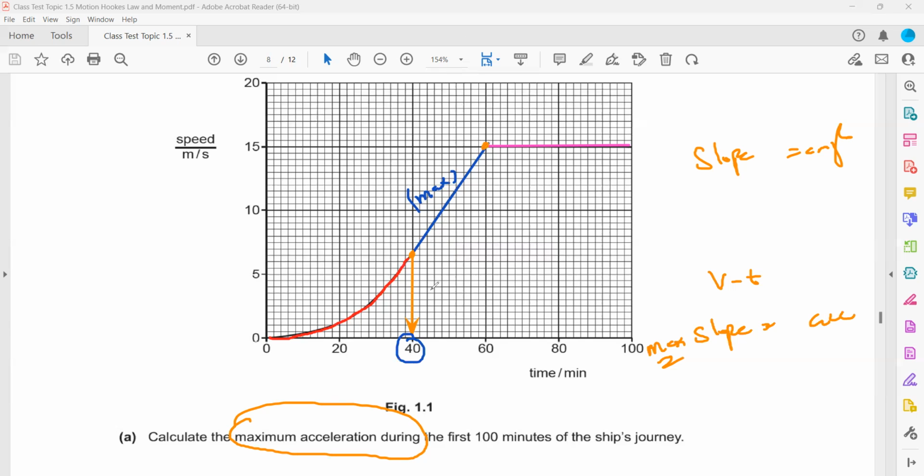So here time is 40 minutes, and this one is time equals 60 minutes. So we have to convert into seconds. And what about the speed? If we take the speed, each box represents 0.5. So about 6.5, or about 7. And this one is 15.